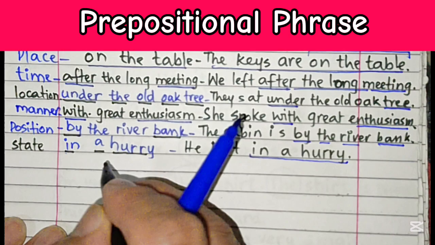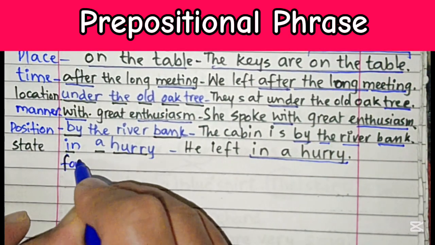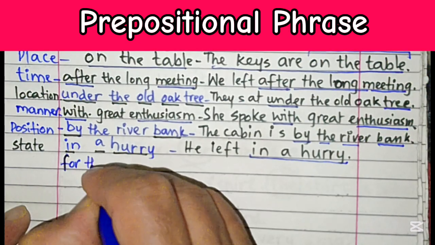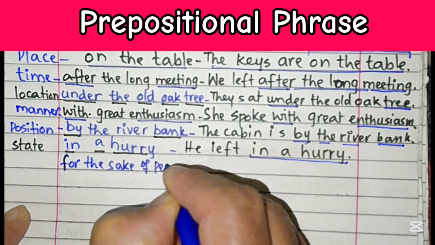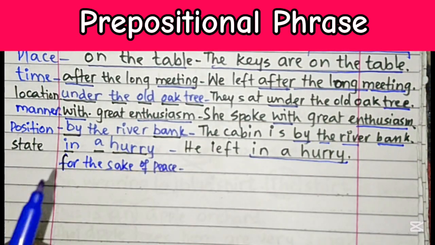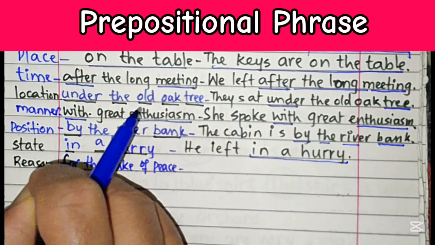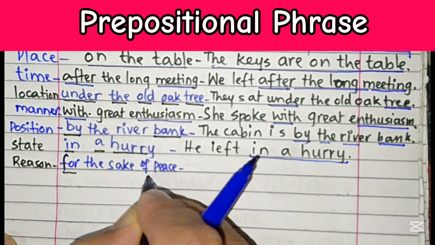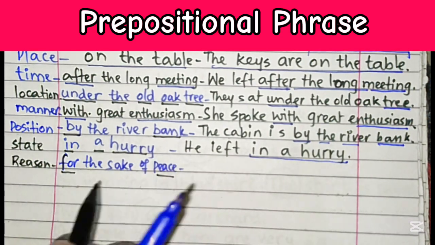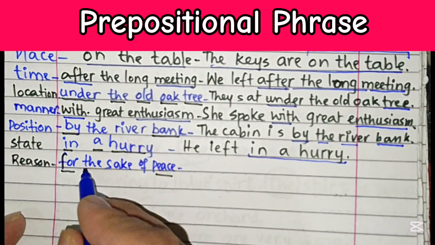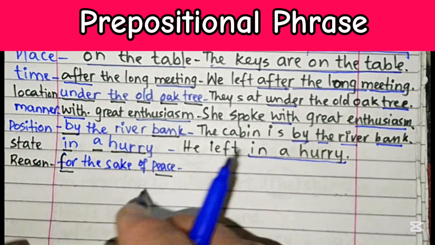For example, if I write "for the sake of peace," this again shows a purpose or reason. There is a reason behind this particular phrase. It starts with "for" and ends at "peace," which is an abstract noun, and in between, "the sake of" is modifying this particular noun. So we can write it in a sentence.